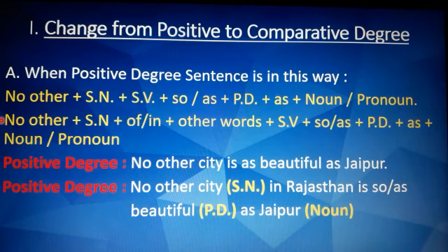Other words, it is Rajasthan plus singular verb which is so or as plus positive degree adjective which is beautiful plus as plus noun or pronoun. Now here there are two subjects, city which is S1 and Jaipur which is S2. Now these two nouns will get interchanged when we change the form of the sentence.